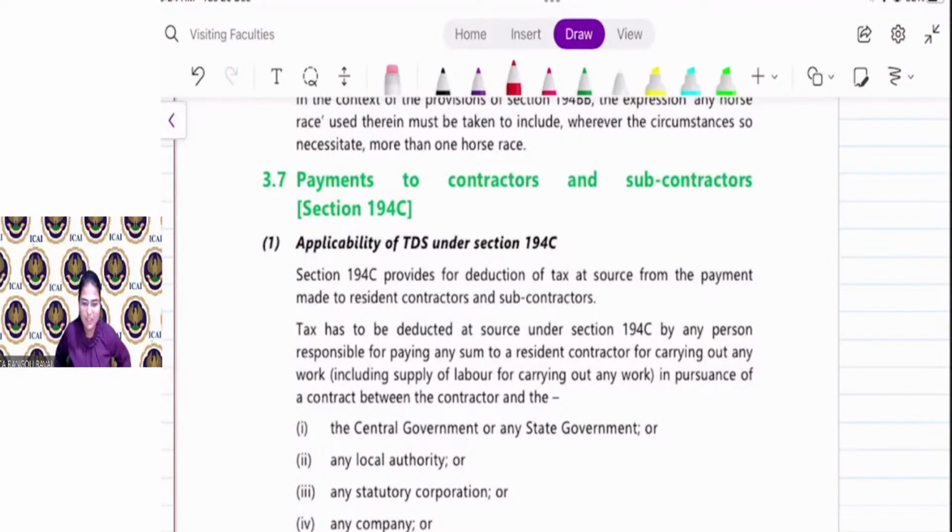194B and BB is applicable to casual income, that is, winning from lottery, crossword puzzle or any game, horse race, etc. So say for example, the payer is a specified person and the payee is a contractor. Let us discuss 194C. It provides for deduction of tax at source from payment made to a resident contractor and subcontractor. Here the payee should be resident.